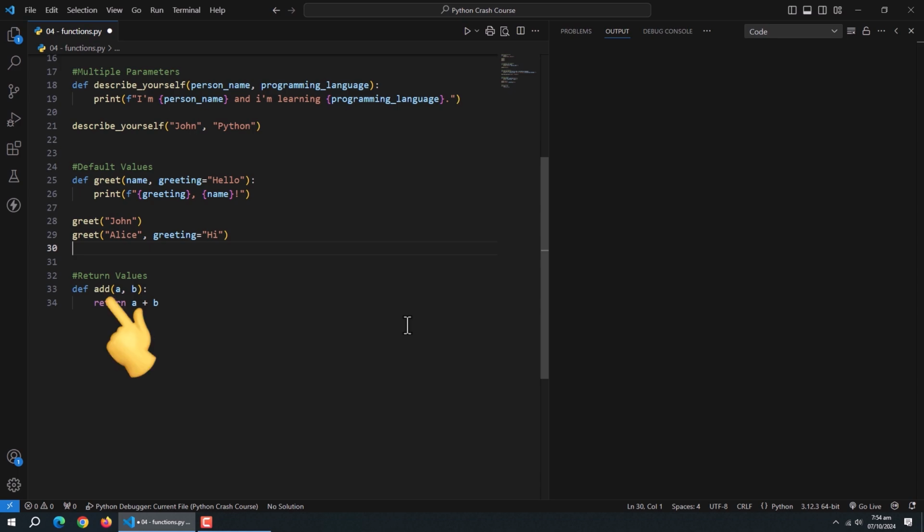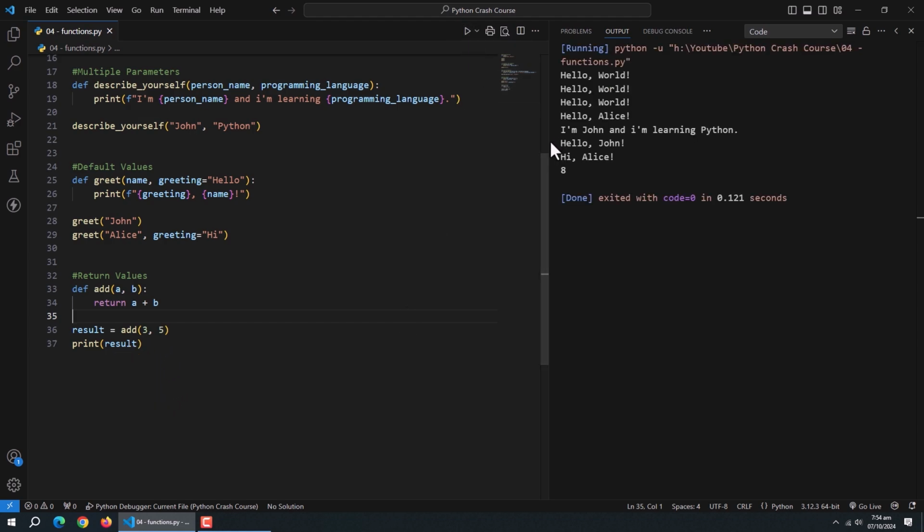For example, here we created a function and declared two parameters for it. Inside it, we used the return keyword to return the value, which is the addition of a and b using the addition operator. Then we created a variable named result and initialized it with this function, passing arguments to it. Then we simply printed this result variable. After running, it printed the value after adding both arguments.